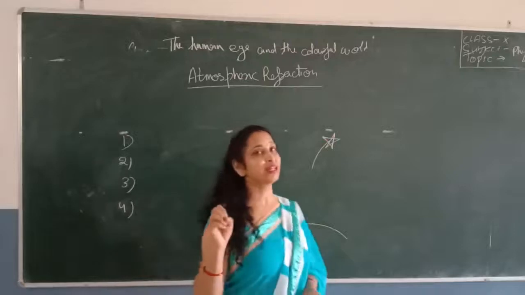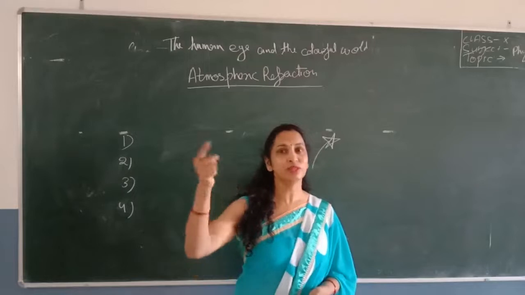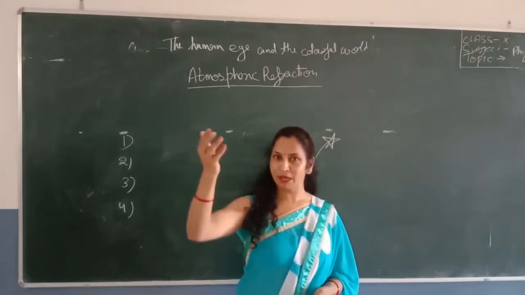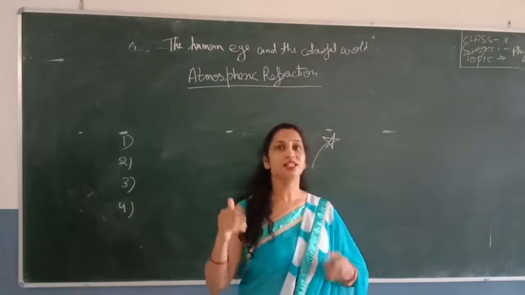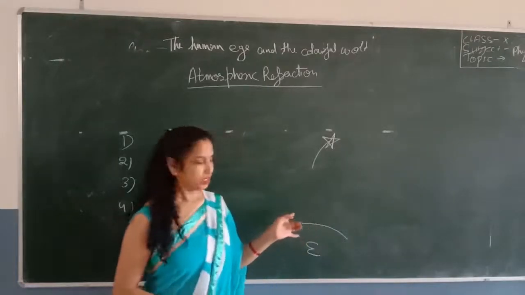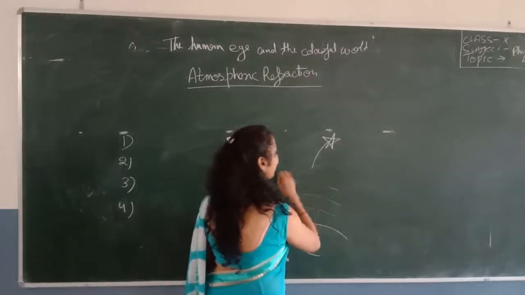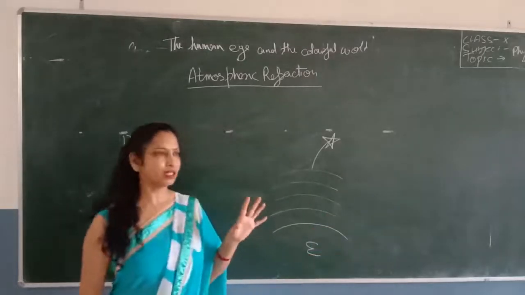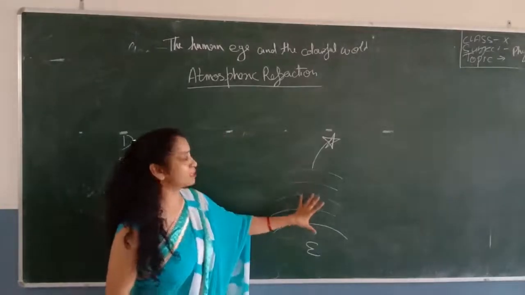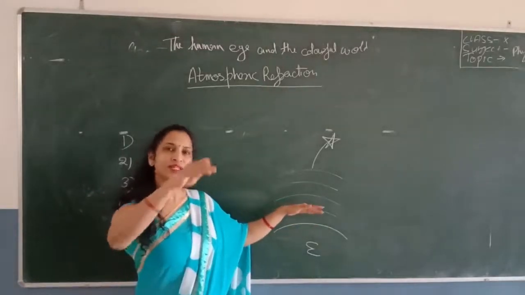The atmosphere which is near the earth's surface is denser as compared to the upper air. So the light coming from the stars refracts when it enters the atmosphere, since it passes from the rarer to the denser medium. This is the rare medium, this is the denser medium. I am representing it by making the figure like this. Actually the earth does not have any layer like this, and there is no certain boundary here. Actually this is the rare air and this is the denser air. As we move towards the earth, the density of the air increases.